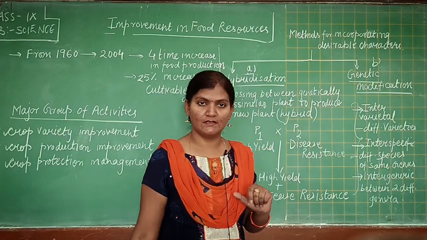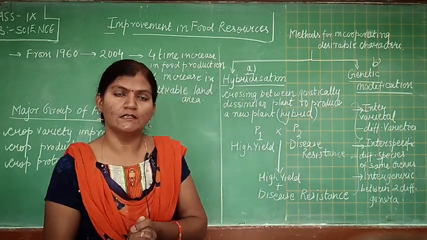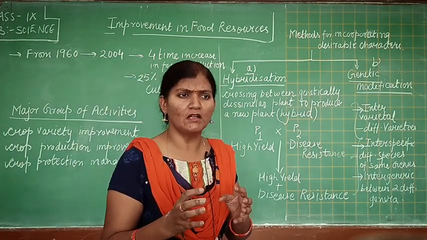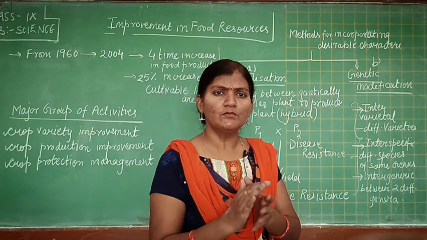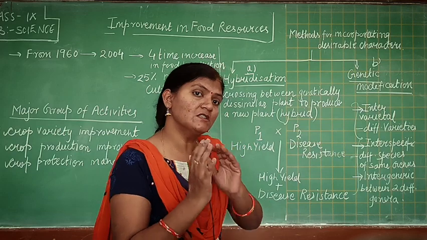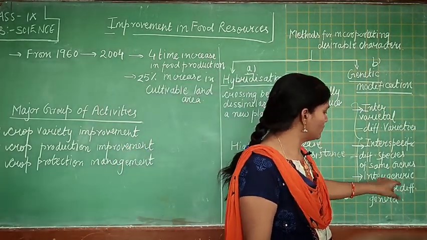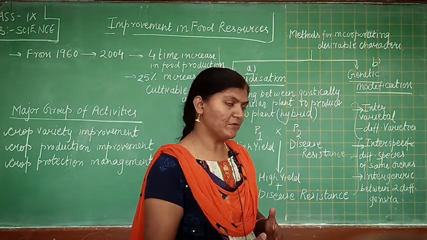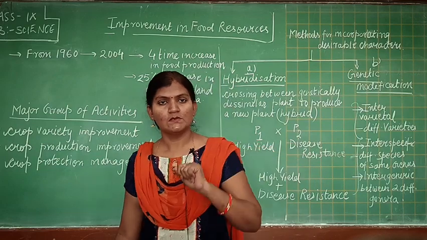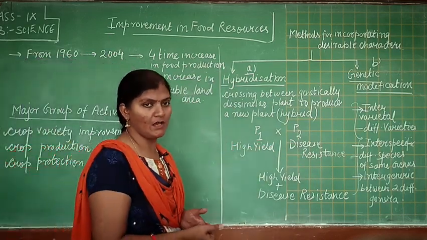Genus and species, these words you will learn in the lesson on diversity. Genus is the group of plants which share similar properties. So we take the same genus of plant, but the species should be different. Then the third one is intergeneric, which is hybridization between two different genera. So, students, by these methods we can do the process of hybridization.